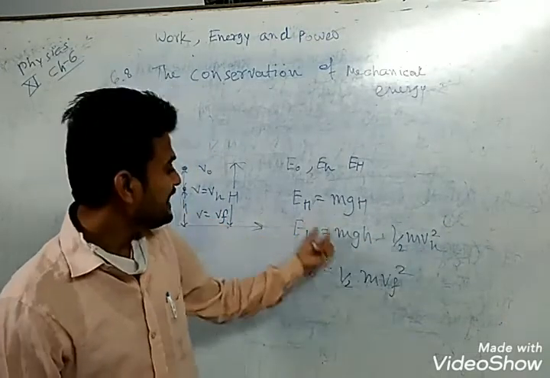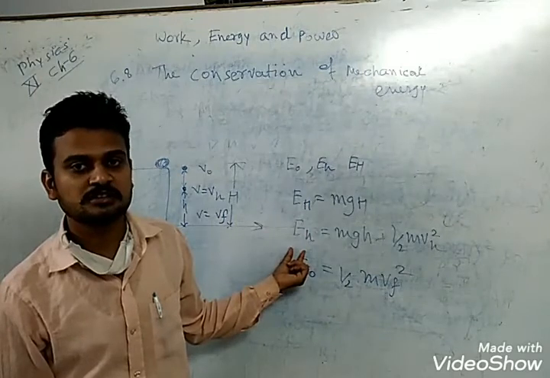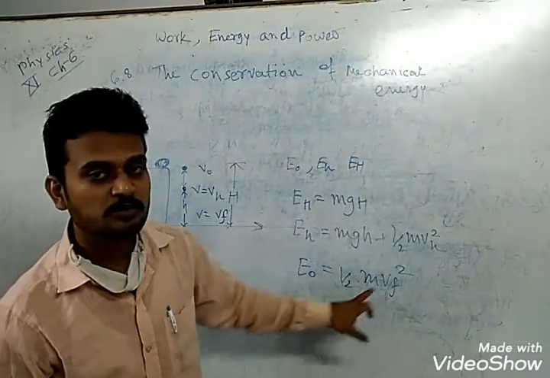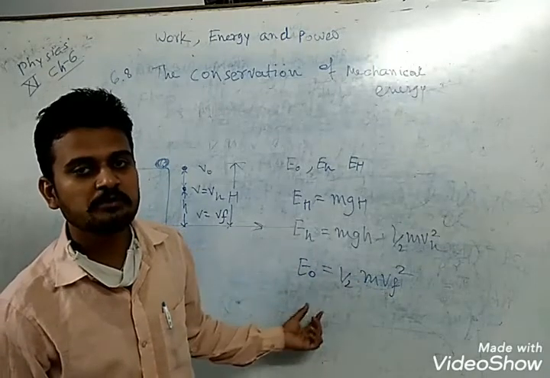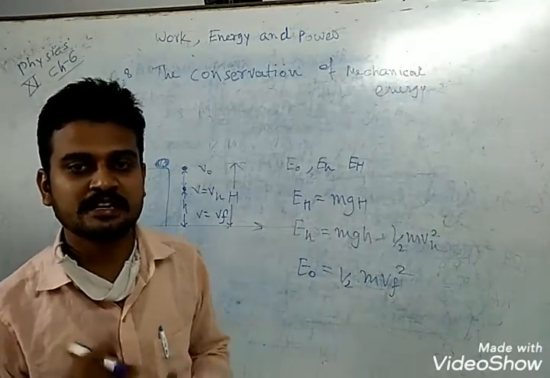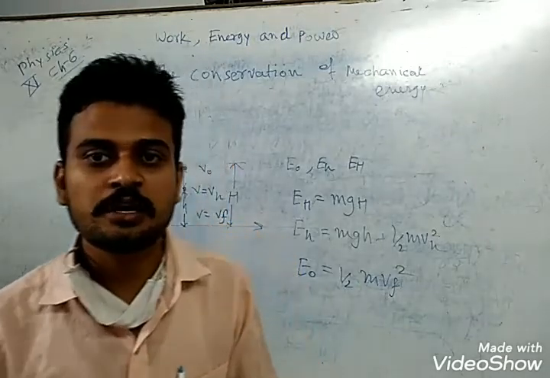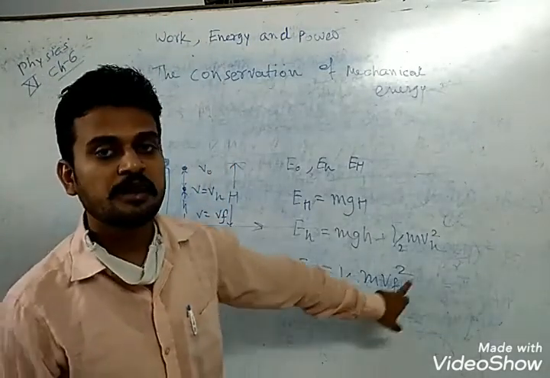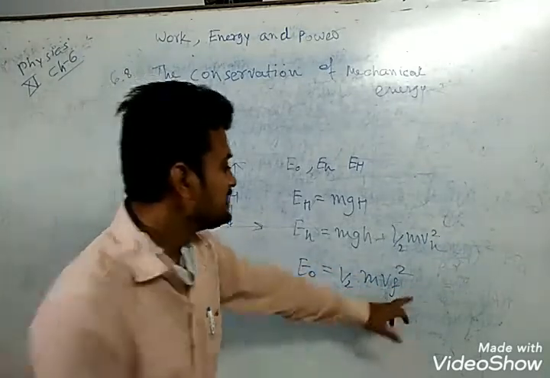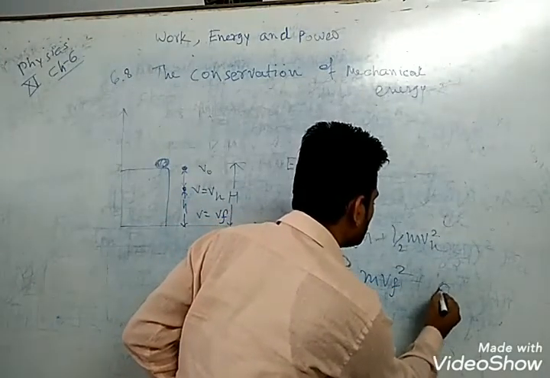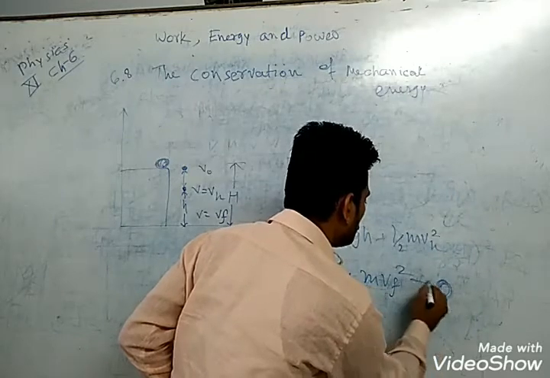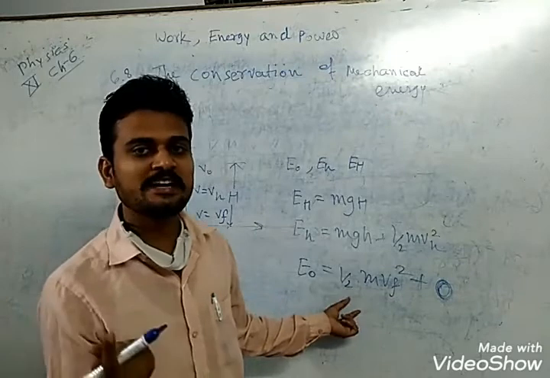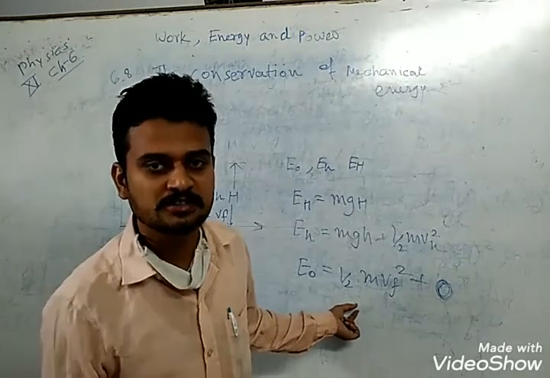The total energy stays constant. At ground level, E0 is 1 by 2 mv square: the total mechanical energy has totally converted into kinetic energy, and potential energy is 0.